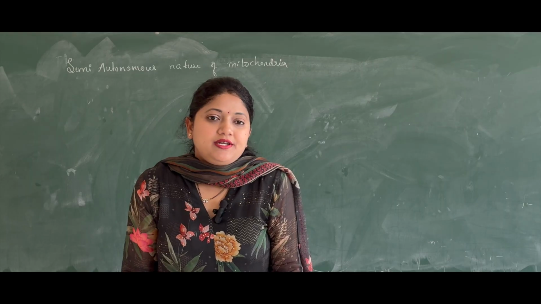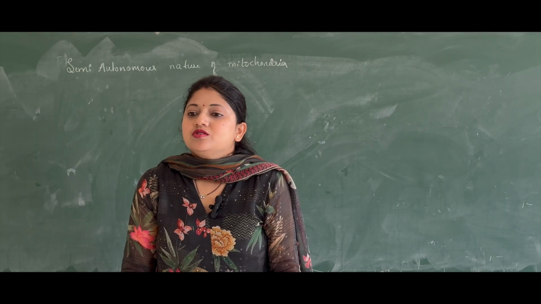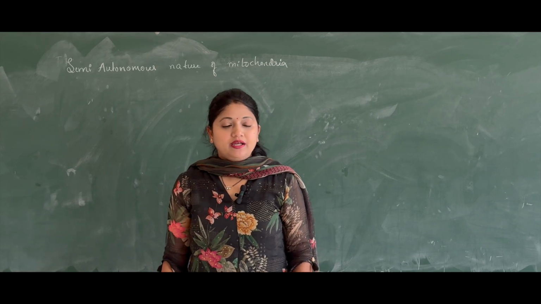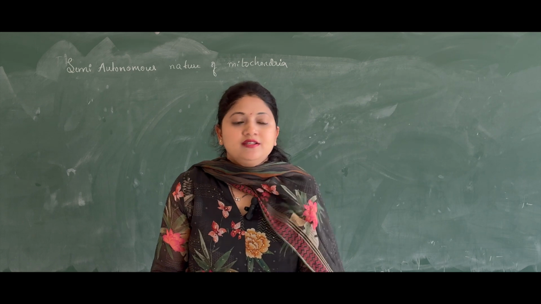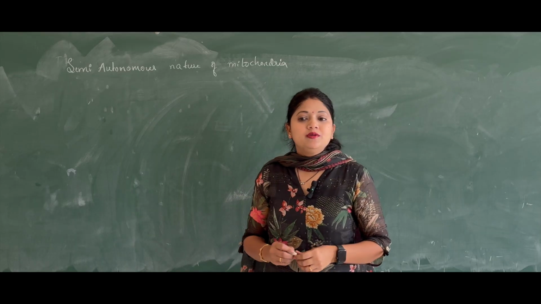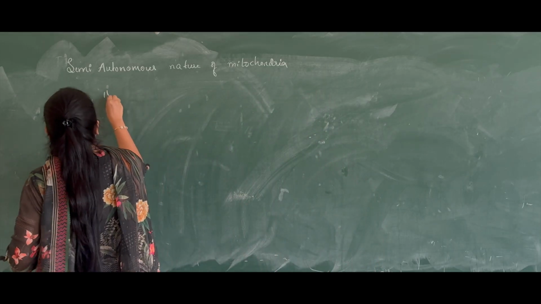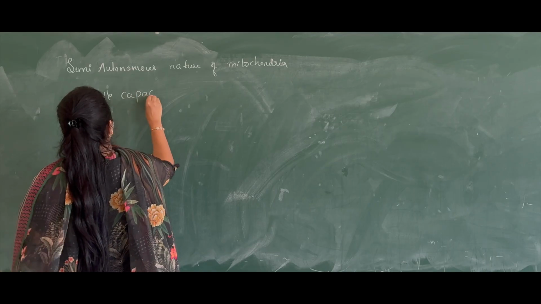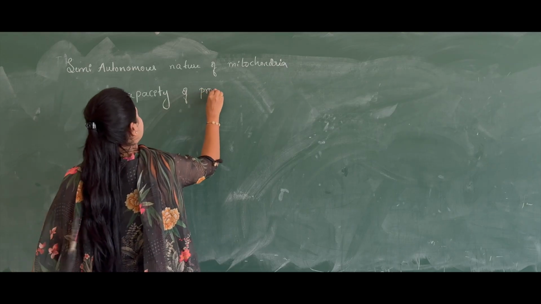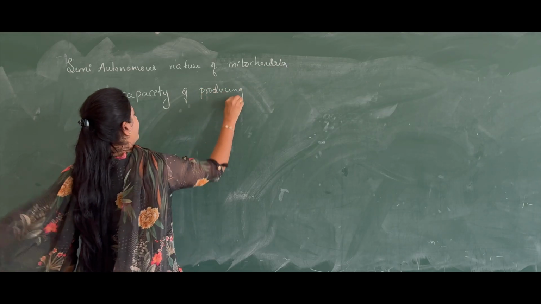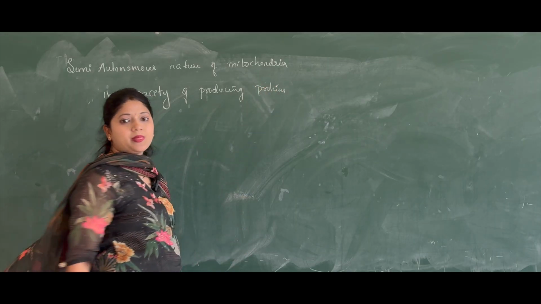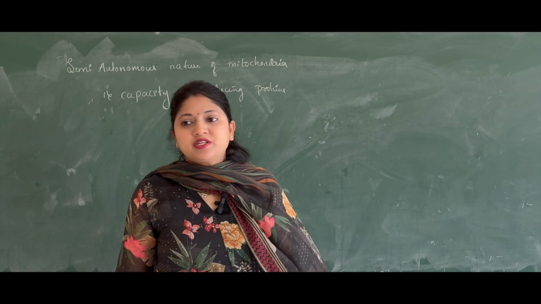So, semi-autonomous nature of the mitochondria. We usually call the mitochondria a semi-autonomous organelle. So what is the reason behind it? The first reason behind calling the mitochondria a semi-autonomous organelle is its capacity of producing proteins. It is capable of producing the proteins, right?